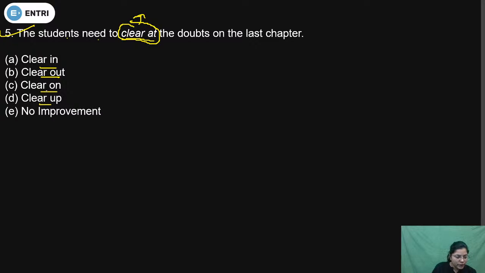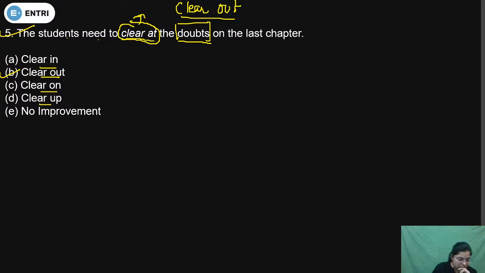So we will decide according to the correct preposition after clear. We can see that here we are talking about clearing doubts. It means something to solve a problem or misunderstanding. Doubt is a case of problem. So definitely, when we talk about solving or sorting out something, in that case after clear the preposition out has to be used. So doubt here is about solving. That's why the correct answer option will be B, clear out.